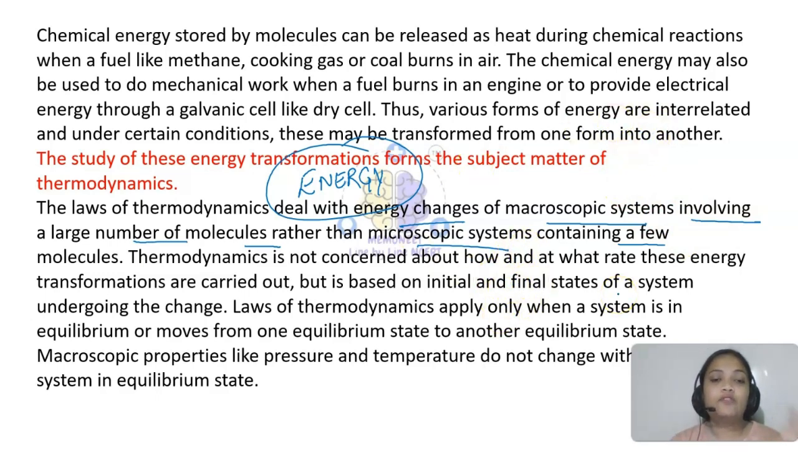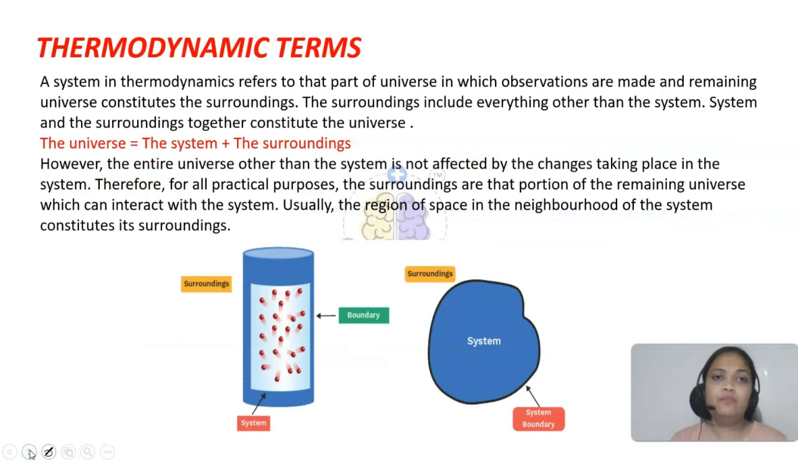These laws of thermodynamics will be applicable only when the system is in equilibrium, that you must know, or moves from one equilibrium state to another equilibrium state. Why? Because these macroscopic properties that we have, pressure, temperature, do not change with time for any system in equilibrium state. So I hope you have got an idea what we are going to study in thermodynamics. Now, very basic, I told you there are some thermodynamic terms that I need to study.